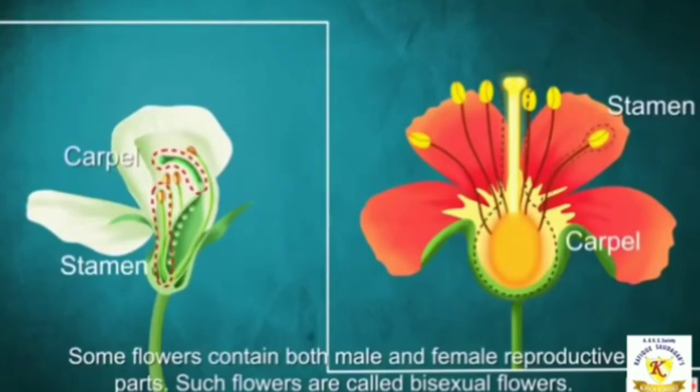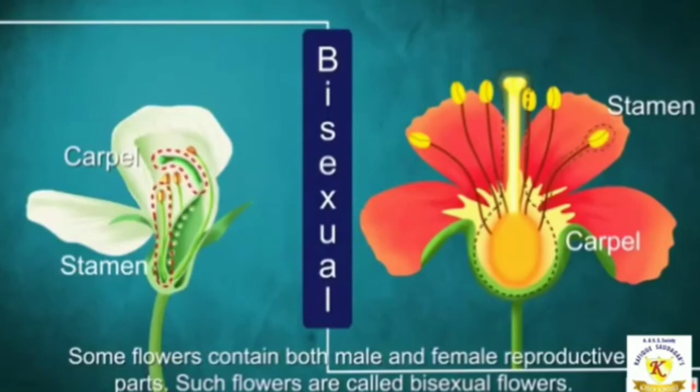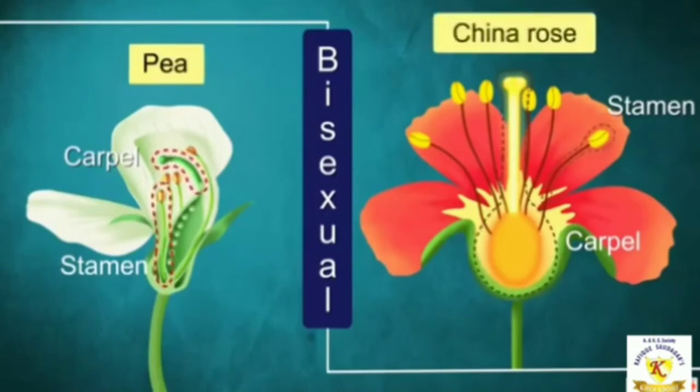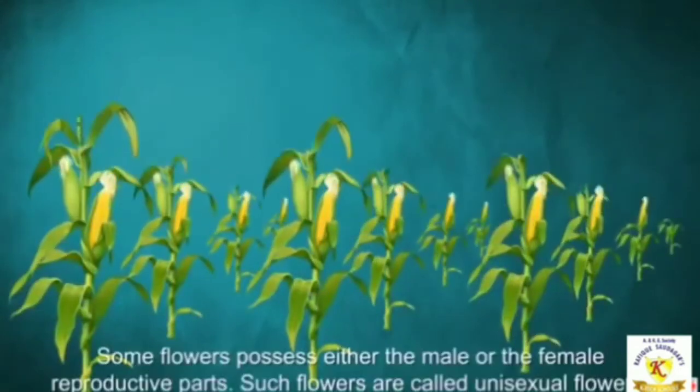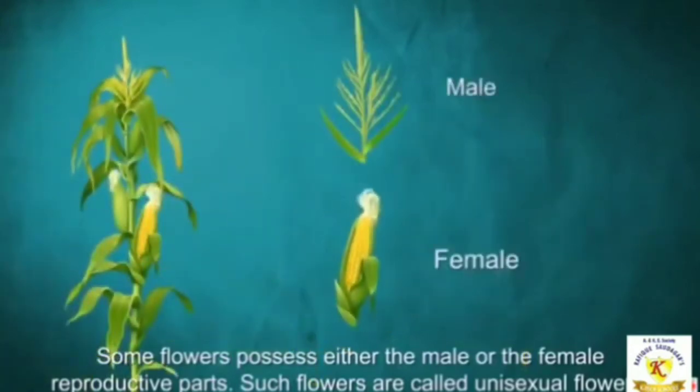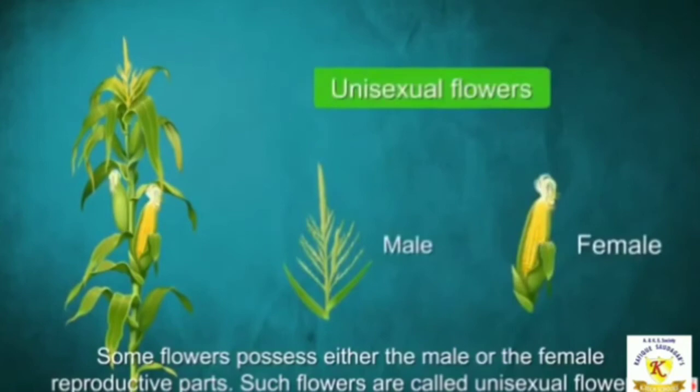So, such flowers are called bisexual flowers. Okay, children. Some examples are pea, China rose, and many more. Now, children, some flowers possess either the male or the female reproductive part. So, such flowers are called unisexual flowers.